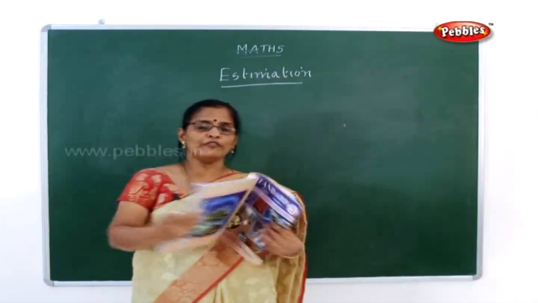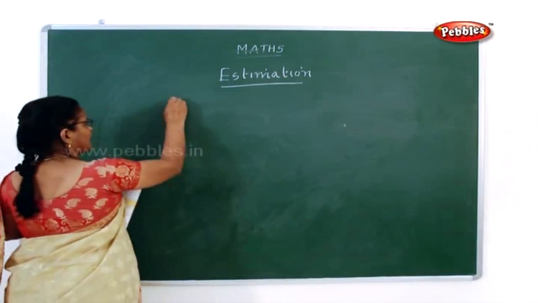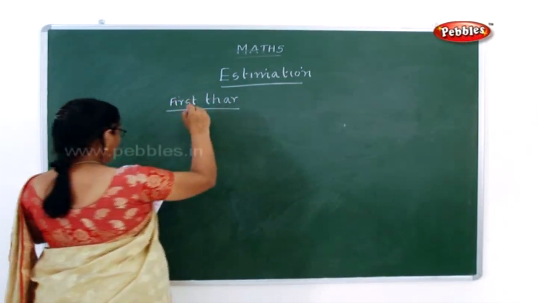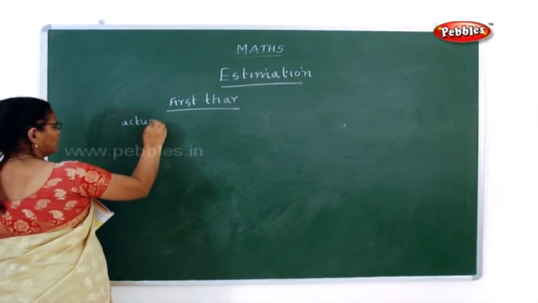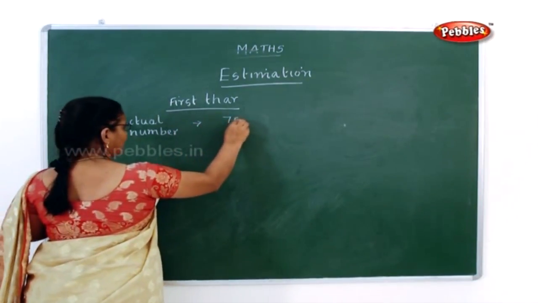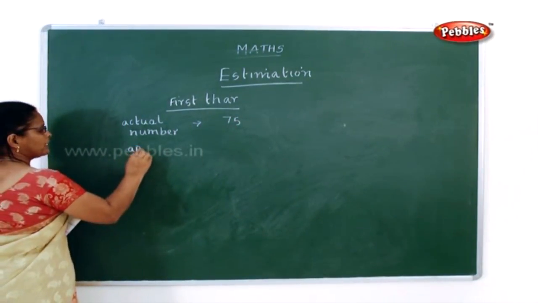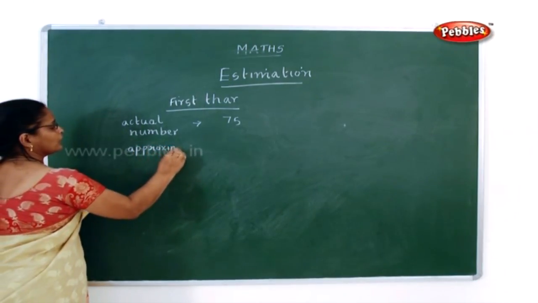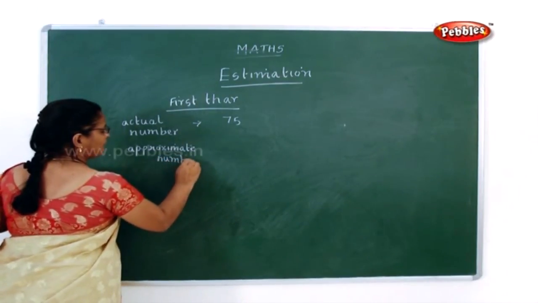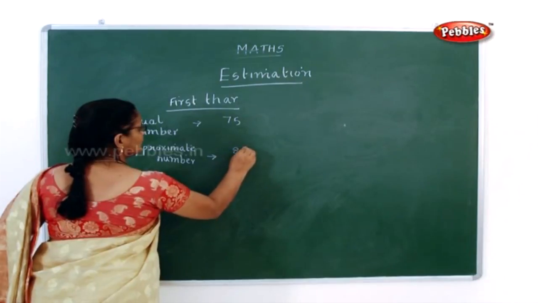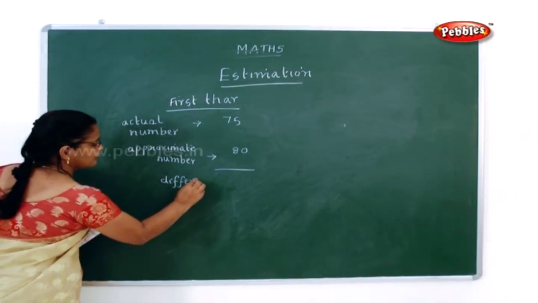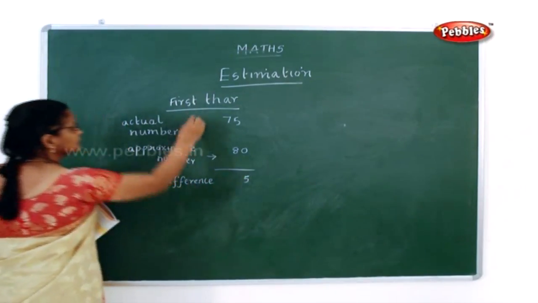Now see the first tar. I told you there were 2 tars. In the first tar, what was the actual number of bananas? The actual number was 75. But what was the approximate number given by the 2 kids? It was 80. So what is the difference between these? The difference is 5. Now this is in the first tar.